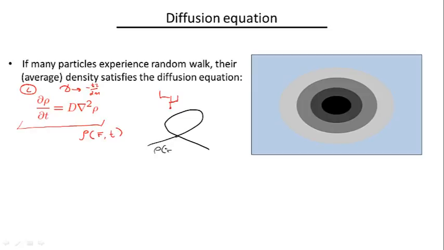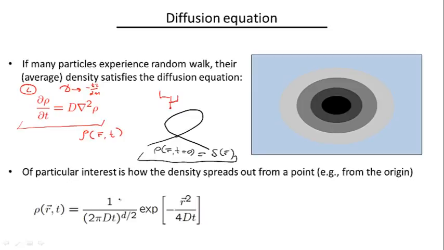Let's say I set an initial condition for my density at t equals 0 to be a delta function in space, a very sharply localized density in the vicinity of a particular point. It turns out that one can solve the diffusion equation exactly with this initial condition. It's called the Green function. This fundamental solution to the diffusion equation is written here. Again, R denotes the coordinate in space, t is time, D is the diffusion coefficient, and this small d denotes the dimensionality of space. It can be either one-dimensional, two-dimensional, or three-dimensional space.